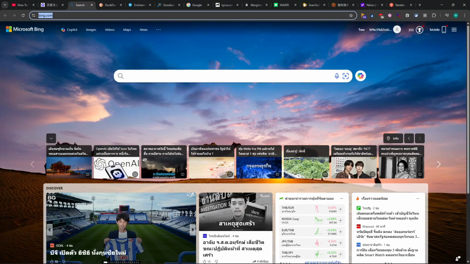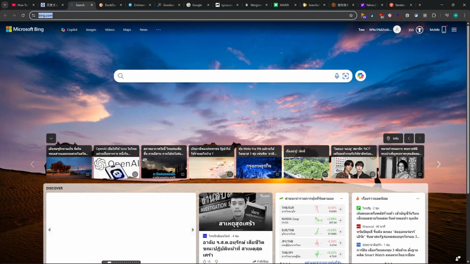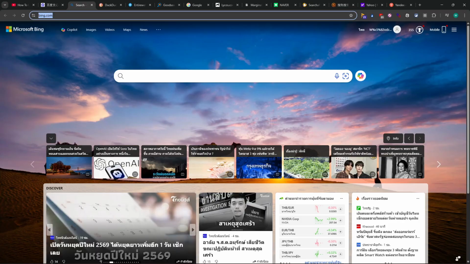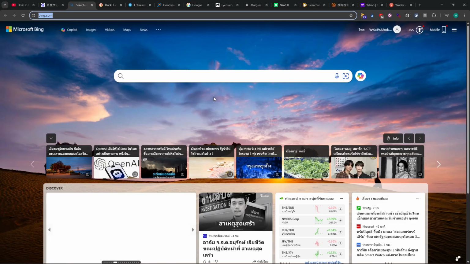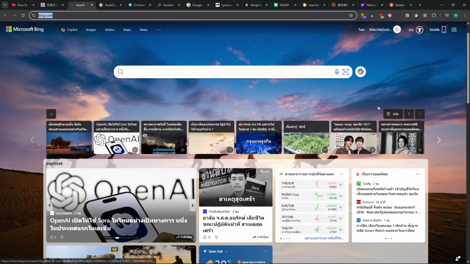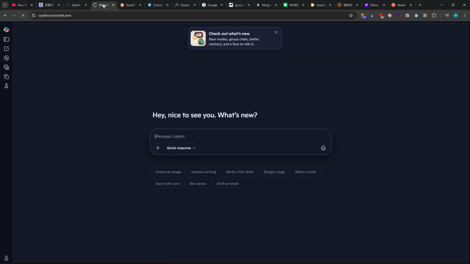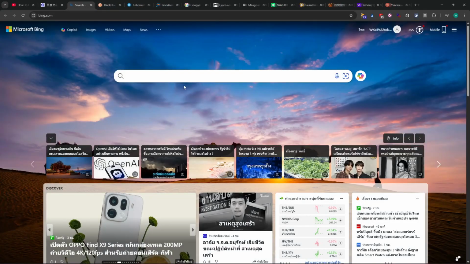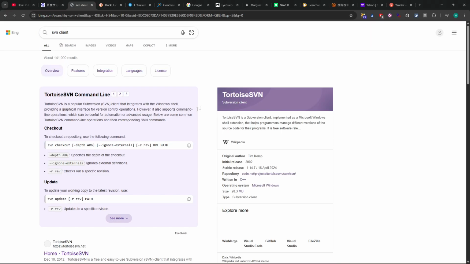There's Bing.com, so it's a Microsoft search engine. While I did not put a detailed reference to it, Bing is a large US global search engine maintained by Microsoft, offering web, image and video search, and is a good alternative to Google, particularly for the Microsoft ecosystem. I'm now in Thailand, so it automatically detected it. As you can see, there's a possibility to use AI Copilot directly from here as well. That's great. And if I type something, I have Visual Studio, so maybe I will use SFO and client.